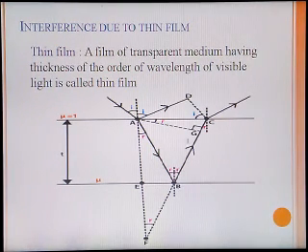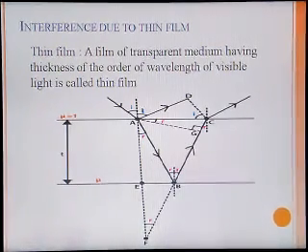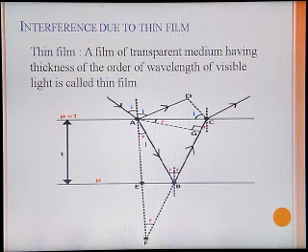Whenever geometry is applied, this is the angle of incidence, this is the angle of incidence by the laws of reflection, this is the angle of refraction, and further the laws of refraction are applied. The diagram is completed in this way. This DC is a perpendicular drawn, then this AD and this beam are coherent beams that undergo interference.